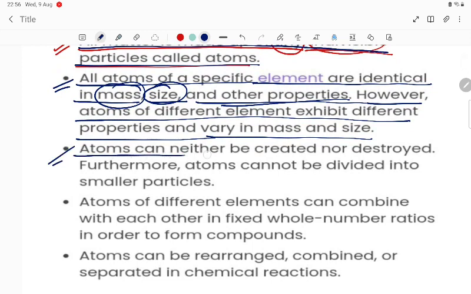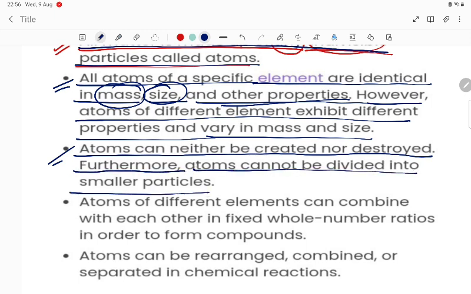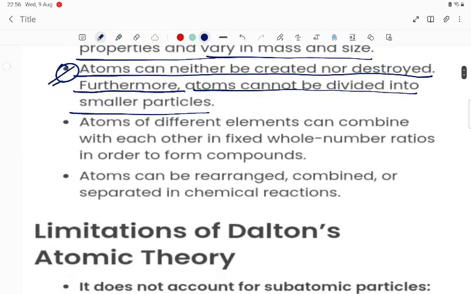Third postulate: atoms can neither be created nor be destroyed. Furthermore, atoms cannot be divided into smaller particles. So atoms are the fundamental particles as they cannot be divided. That is what was given by Dalton.